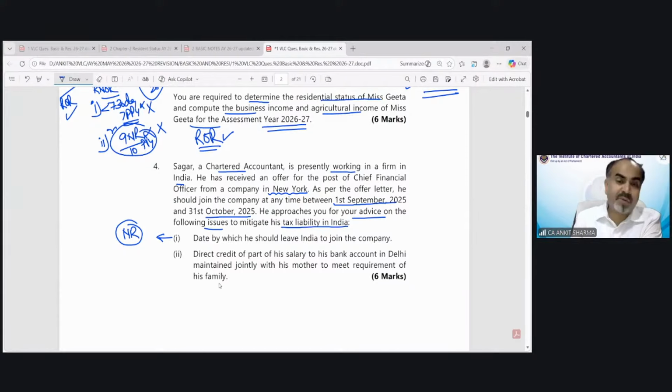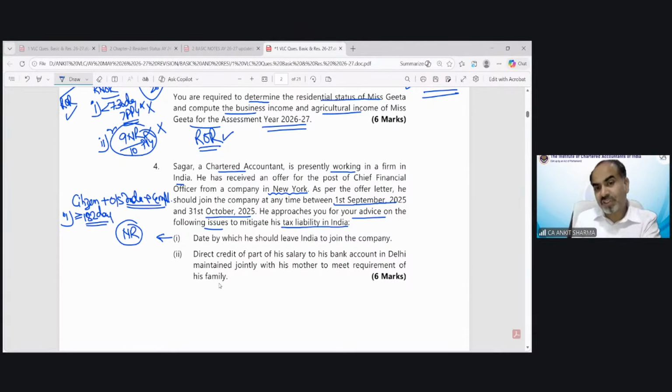When I should suggest him to leave India, so he could be a non-resident. For that purpose, I have to see, because Mr. Sagar is always living in India, so he must be a citizen of India, of course. He never went outside India. Because he's a citizen, and you can see he is leaving India, he is going outside India for employment. So all three conditions have been fulfilled. So he could fall under special case point number 1. Citizen, going outside India, and for employment. So he would be only treated as resident of India if he was in India for 182 days or more.